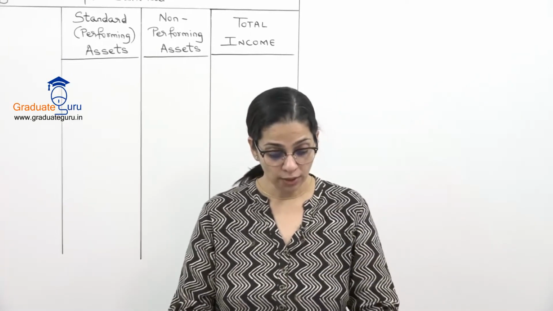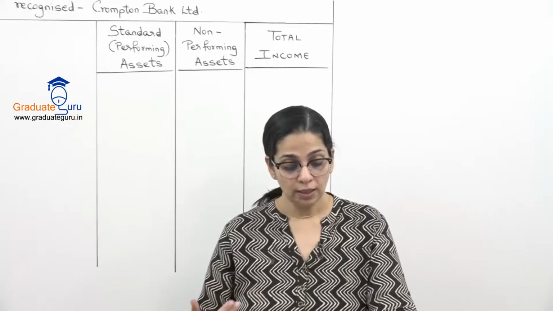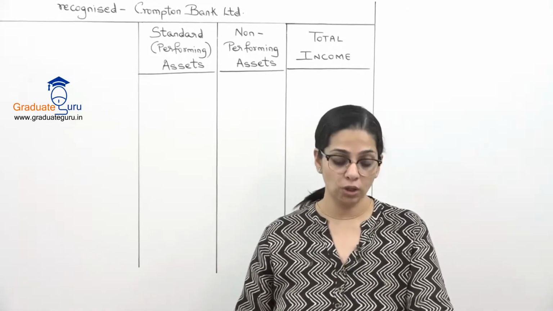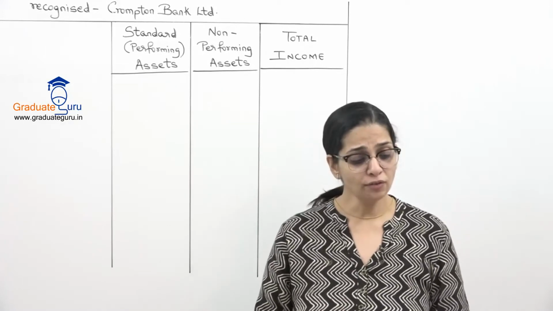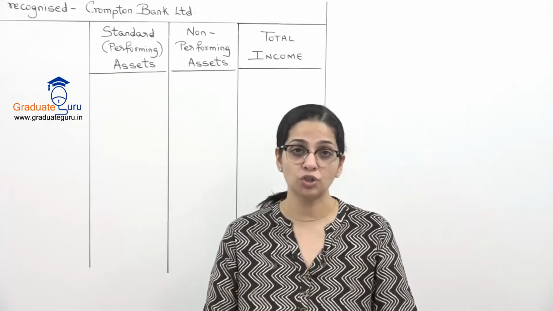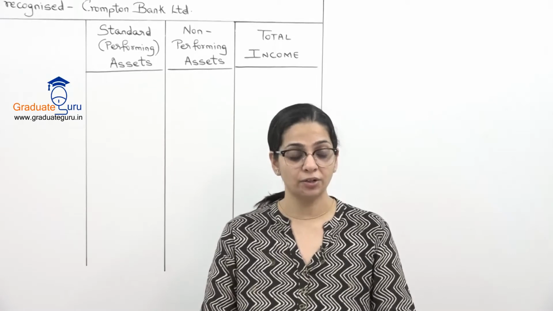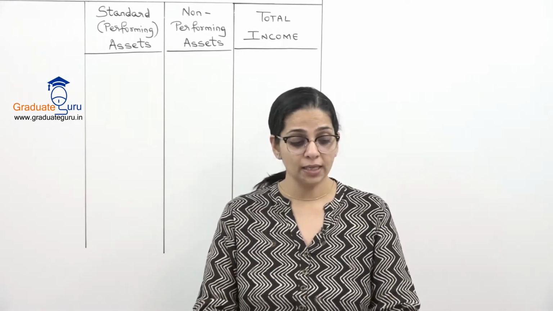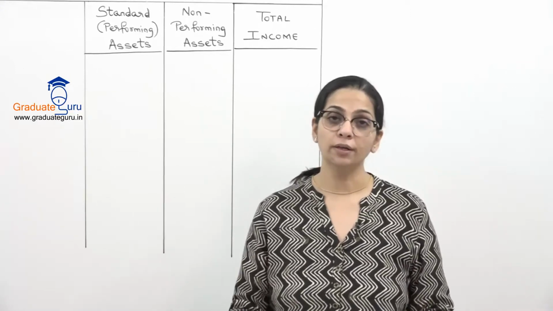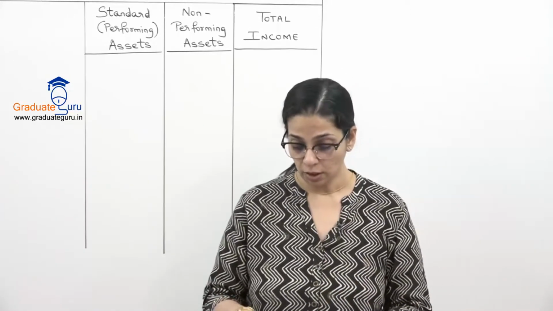Okay. So here they've given us for term loans. Then for cash credit and overdraft also they've given us standard as well as non-performing. And for bills purchased and discounted also they've given us standard and non-performing. Calculate the income to be recognized by the bank for the year ended 31st March 2020.